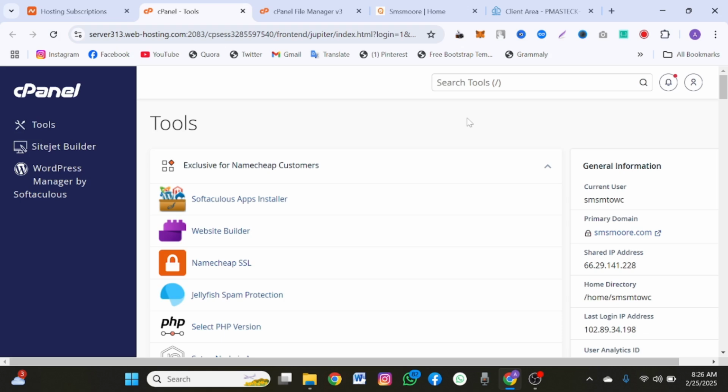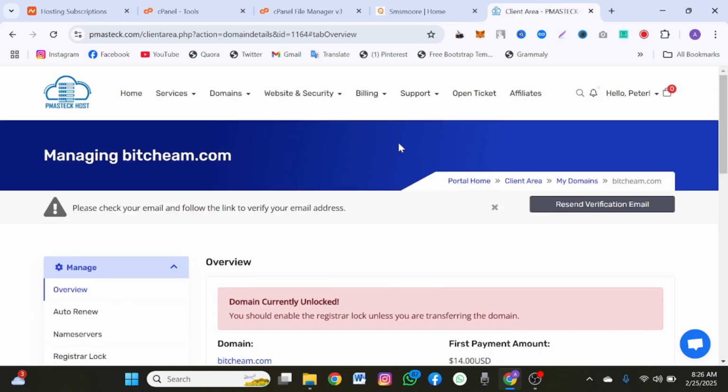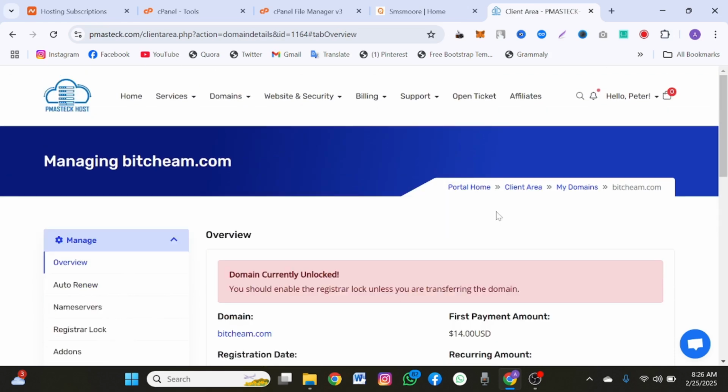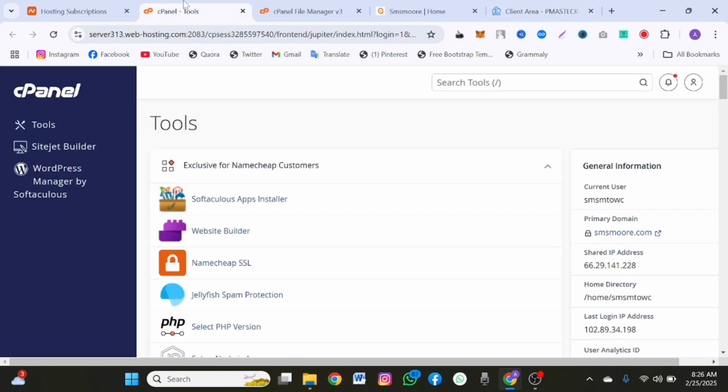But what I'm going to teach you right now is that you can actually have your domain name in Hostinger and have your hosting in Namecheap. Whatever host, in fact, you can do that with any hosting of your choice, as far as the hosting you are using can contain multiple domains. All right. So for this tutorial, I'm using PMS Tech hosting. I have a domain here that I want to use for this tutorial, so I'm going to link it to my Namecheap account. Are we together? All right.